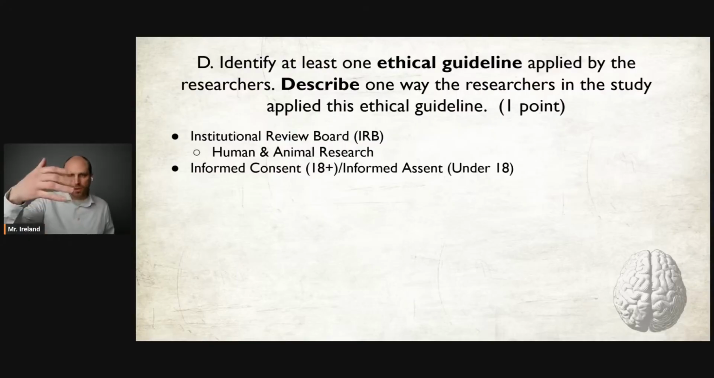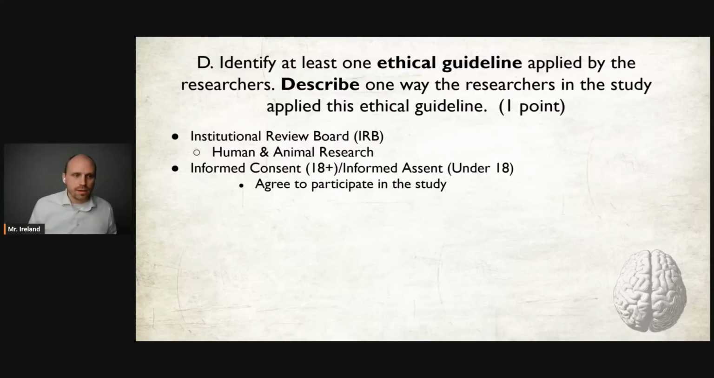Informed consent for adults and informed assent for minors. And there are two aspects to these that you must write down, assuming that they are mentioned in the AAQ. The two aspects are: the participants agreed to participate in the study. They said, hey, I know that I'm going to study and I'm agreeing to participate. That's great. And they must also be allowed to quit.